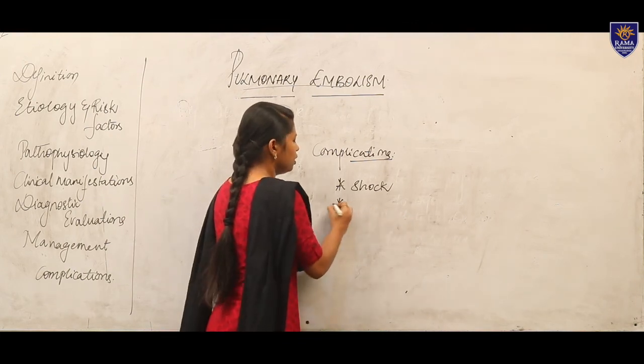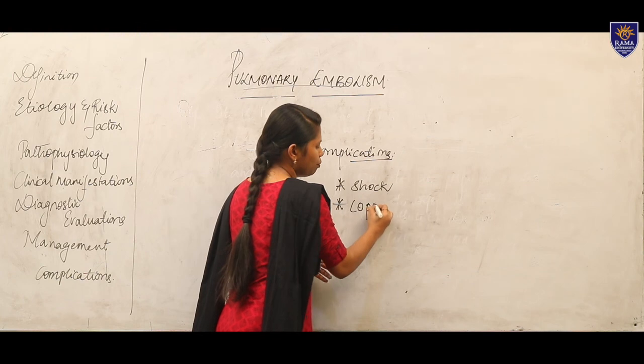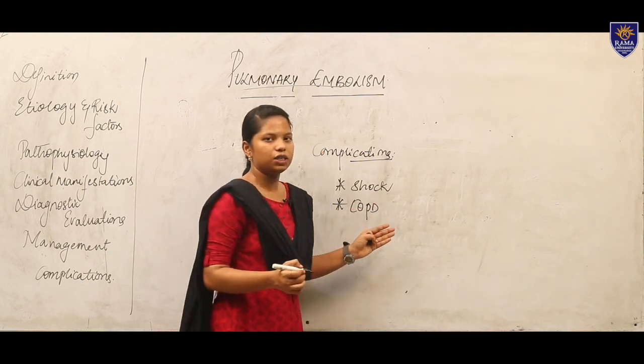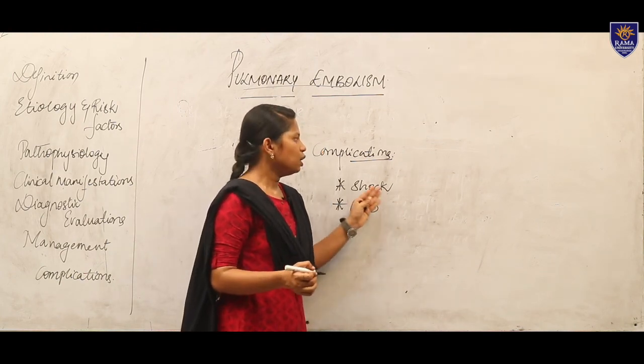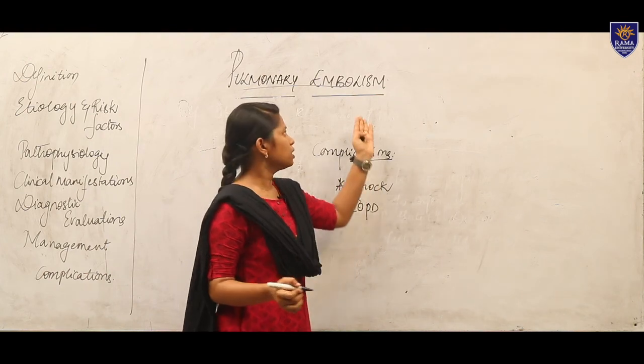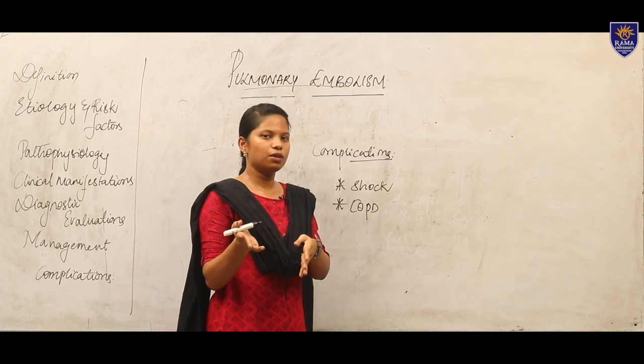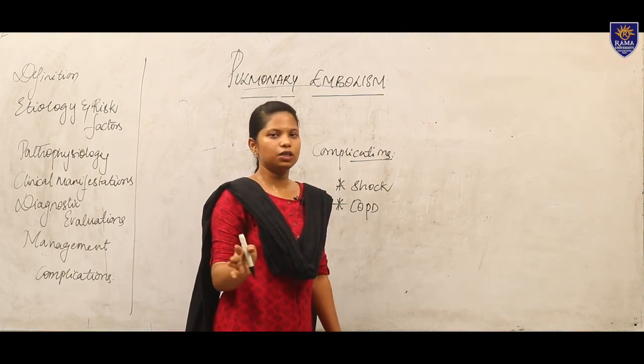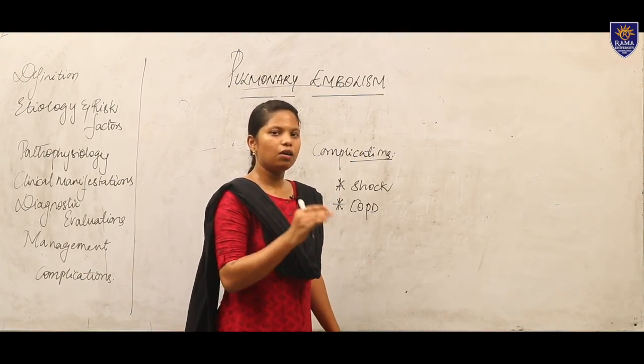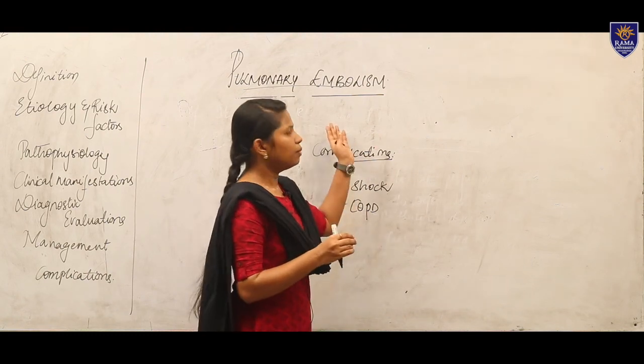Then we have COPD. COPD is also one of the major complications that can be seen in a patient. These are the complications which can be seen under pulmonary embolism. So pulmonary embolism is nothing but the blockage of an artery where there is no continuous supply to the particular organ, like the lung, and this is called pulmonary embolism.